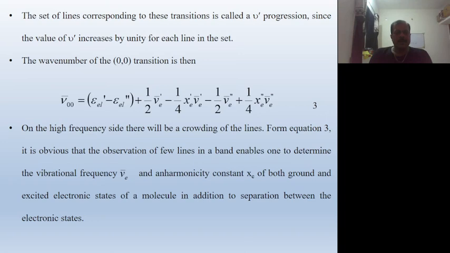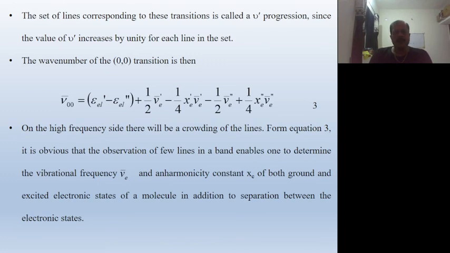The wave number of the 0 0 transition is then nu bar 0 0, equal to epsilon electronic prime, meaning upper state, minus epsilon double prime, meaning lower state, plus half nu bar e prime minus 1/4 x e prime nu bar e prime, minus half nu bar e double prime plus 1/4 x e double prime nu bar e double prime.